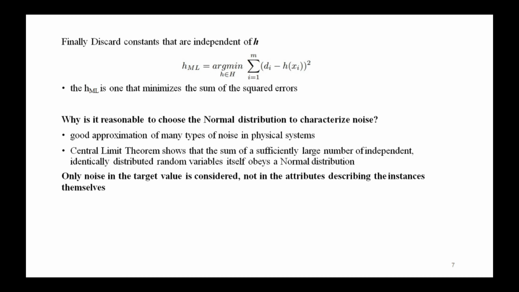We can notice that the structure of the above derivation involves selecting the hypothesis that maximizes the logarithm of the likelihood, that is ln p of d given h, in order to determine the most probable hypothesis. As noted earlier, this yields the same result as maximizing the likelihood, that is p of d given h.